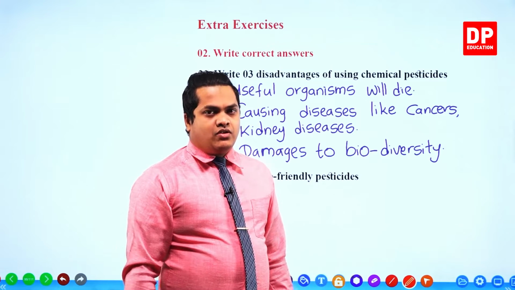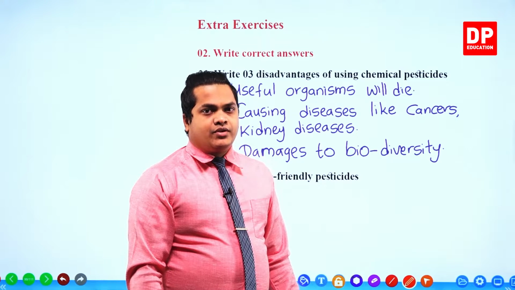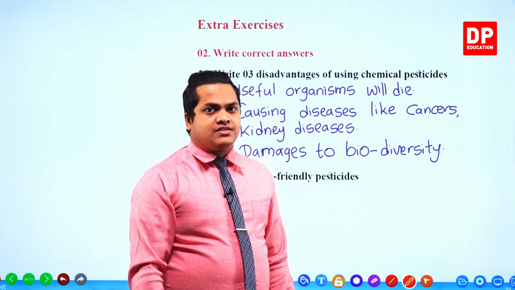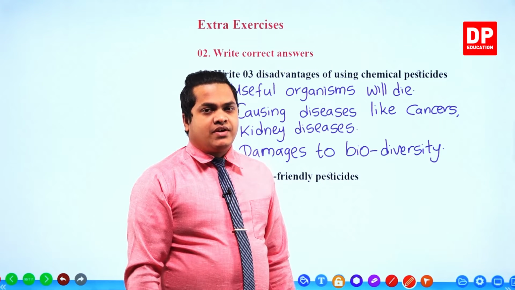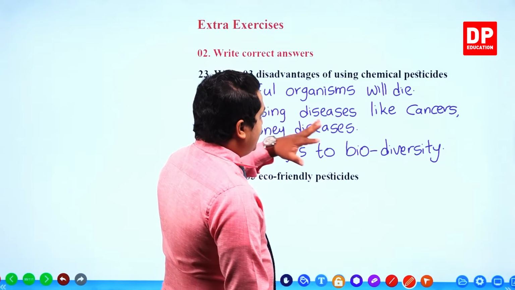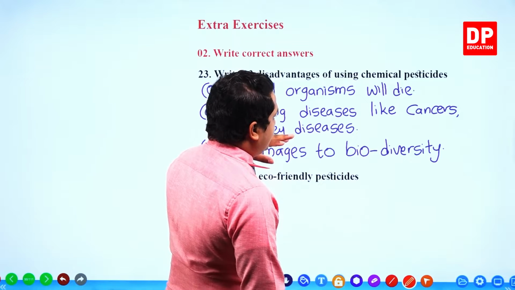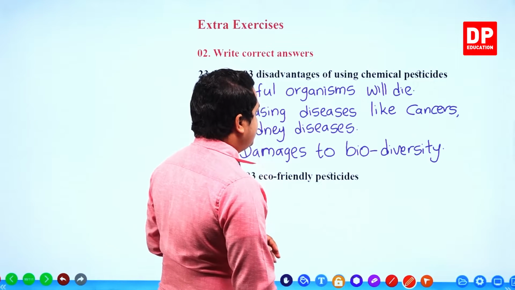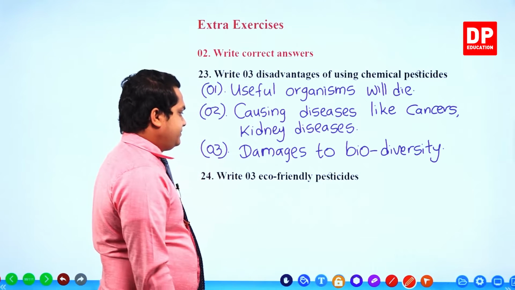Because when the favorable organisms and all the other things are getting killed, definitely it's going to imbalance the ecological balance. So therefore it harms the biodiversity. So useful organisms will die, causing diseases like cancers and kidney diseases, then damage to biodiversity.